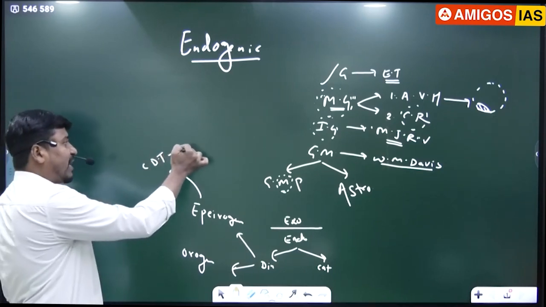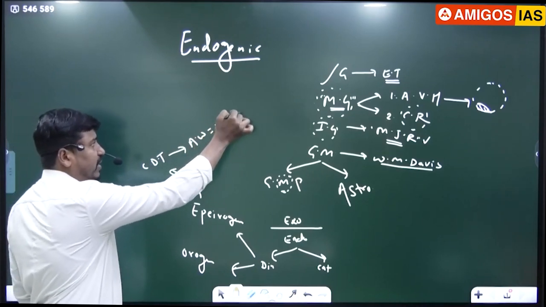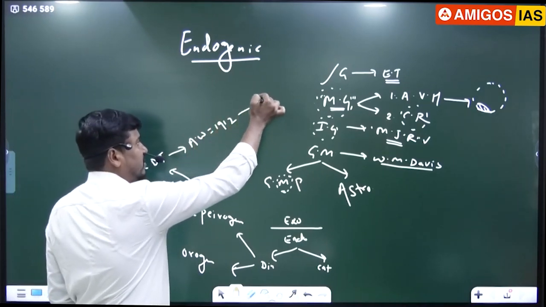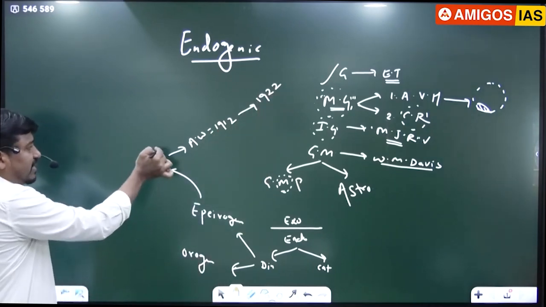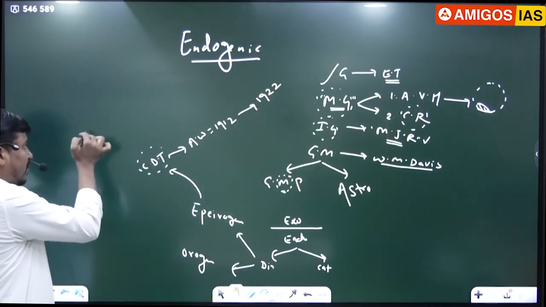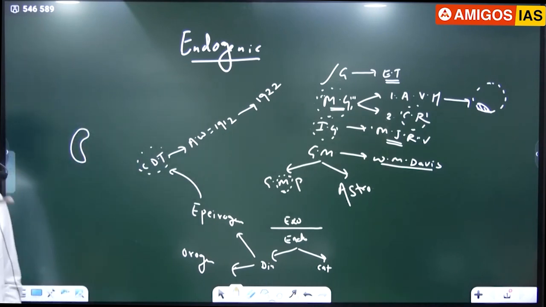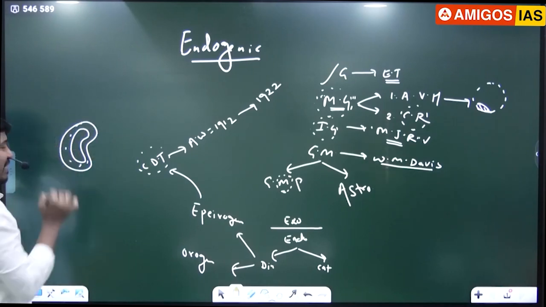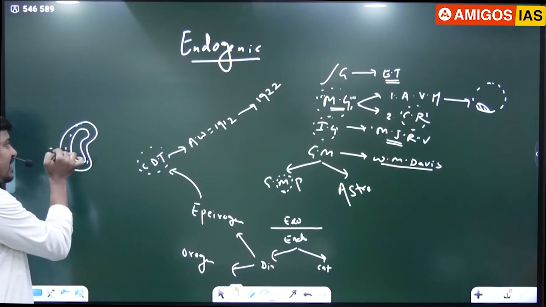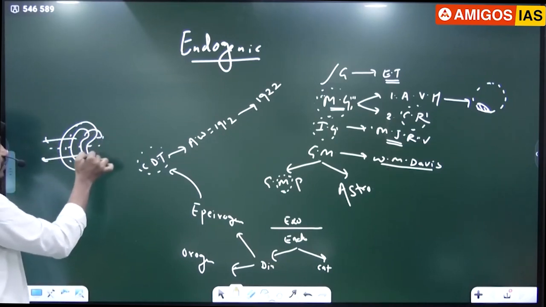This theory was proposed by Alfred Wegener in the year 1912, but translated into English in the year 1922. CDT explains how the Pangea split into today's 7 continents, how the 7 continents formed from a single continent called Pangea, right? The Pangea was surrounded by a single water body called Panthalassa, and this Pangea drifted in two directions: one is the westward direction and the second is the equator direction.